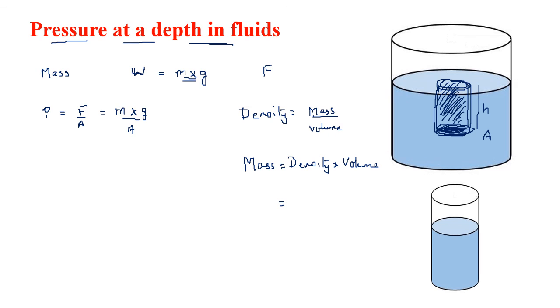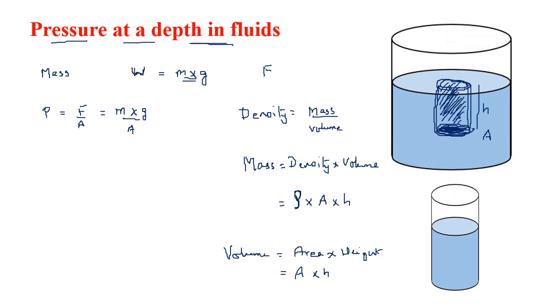So density of water, we'll call it by the letter rho. This is water, but it can be any fluid, any gas, any liquid, we'll call it rho. And what about volume? We know volume is equal to area into height. So volume is written as area into height.